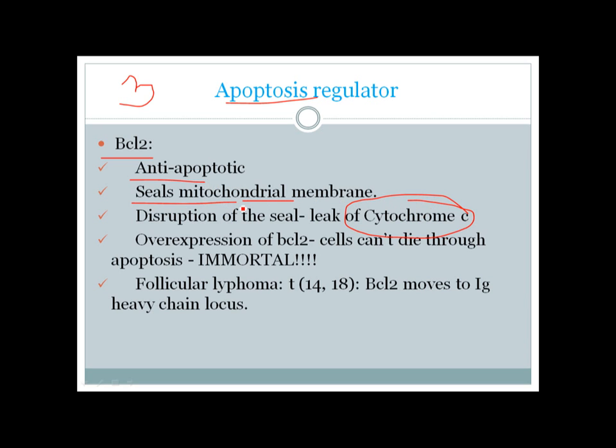So if BCL2 is very highly expressed, it does not cause the cell to die in cases when the cell actually needs to die, such as irreversible damage. The cells won't die if BCL2 binds too avidly and is overexpressed. So the cytochrome C will remain inside the mitochondria and the cell will be immortal. Okay, this is the pathogenesis, especially in follicular lymphoma.